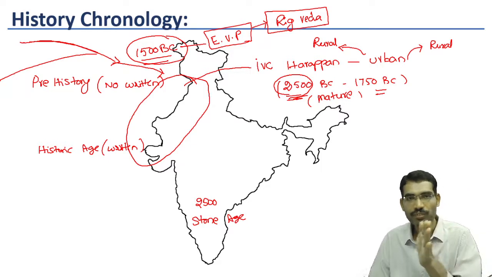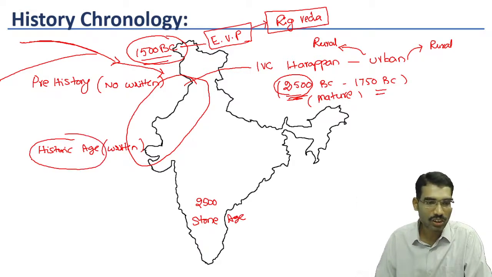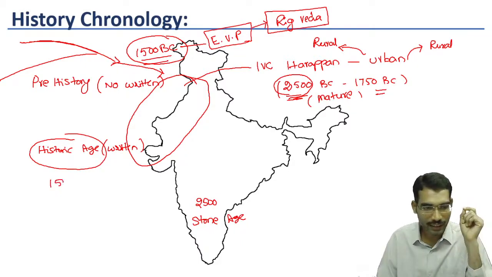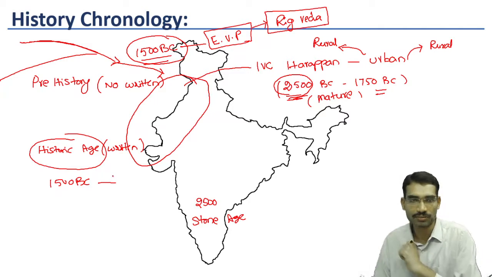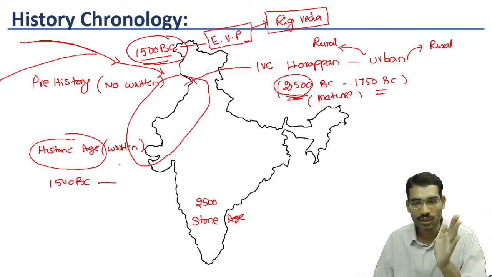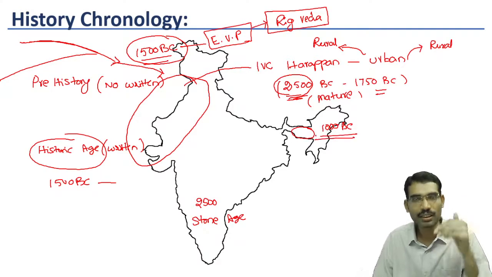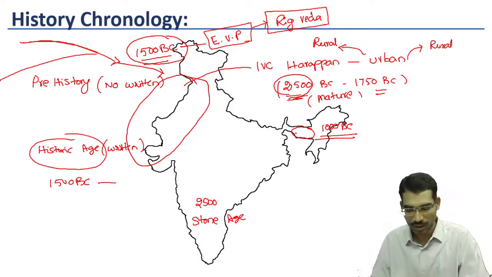That's why from 1500 BC onwards we are calling it the historic age. So in our Indian context, 1500 BC onwards, historic age. In the northwestern part of India, the historic age started, whereas if we take around 1000 BC, still people are living in the Stone Age. That's why this difference comes.